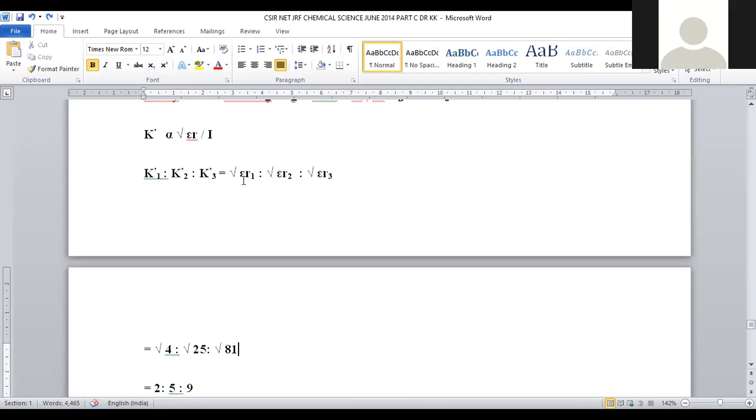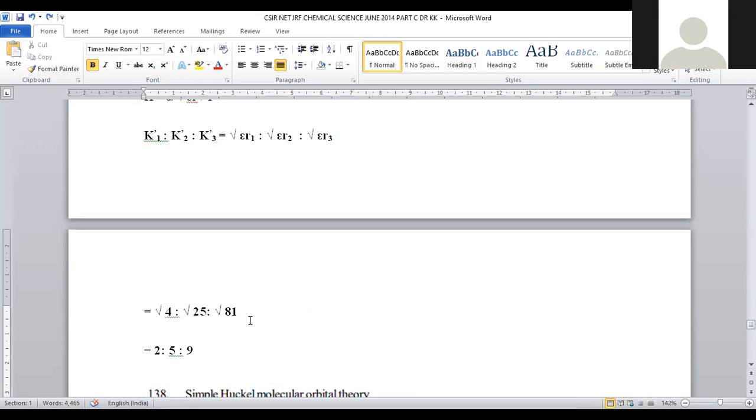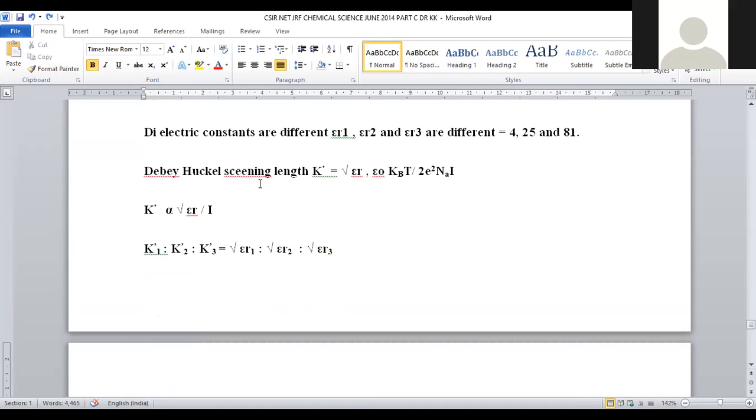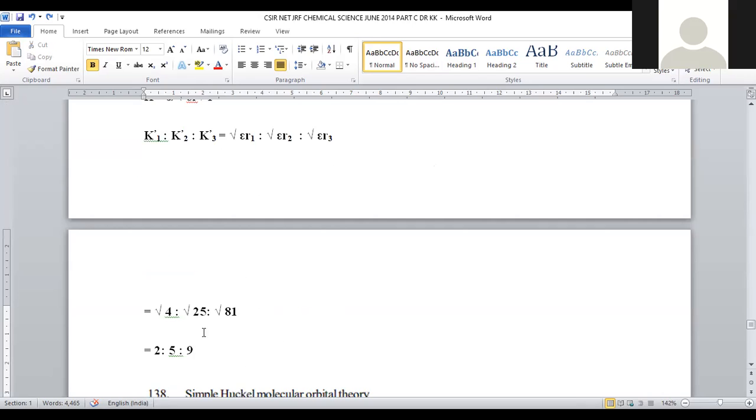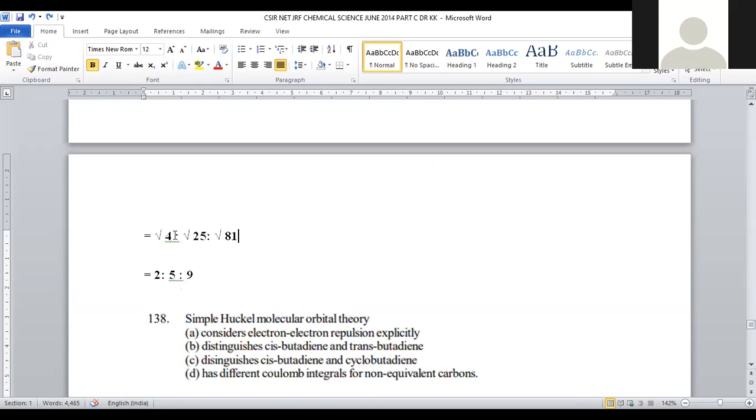So epsilon R1 is the dielectric constant for solution 1, which is provided as 4. Then the dielectric constant for the second solution is provided as 25. For the third solution, the value will be 81. So there is a ratio of root 4 is to root 25 is to root 81. Root 4 value will be 2, root 25 will be 5, root 81 will be 9.